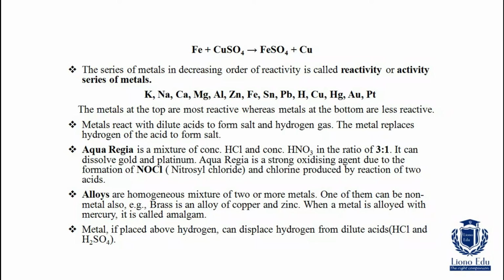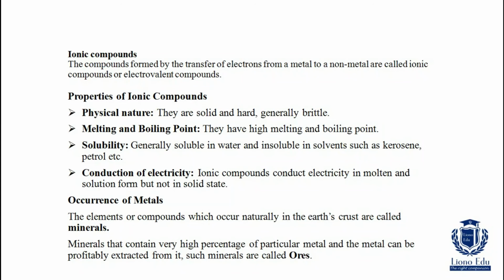Next, metals can displace hydrogen from dilute acids if placed above hydrogen. HCl and H2SO4 are examples of dilute acids. Ionic compounds. The compounds formed by the transfer of electrons from a metal to a non-metal are called ionic compounds or electrovalent compounds.